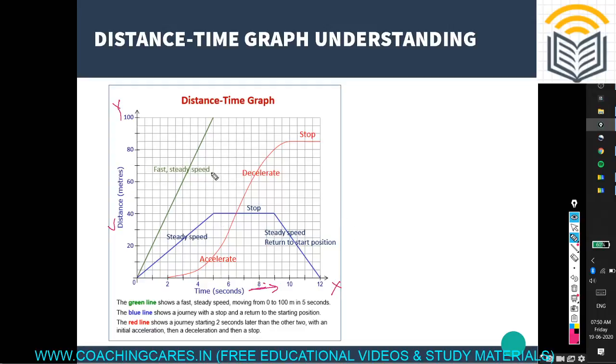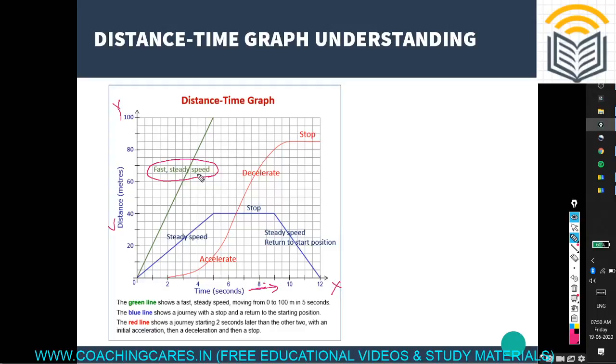I mean, there is a gradual change in distance in equal intervals of time. So this is fast because the change in distance per unit time is very high. So this shows a fast, steady speed.